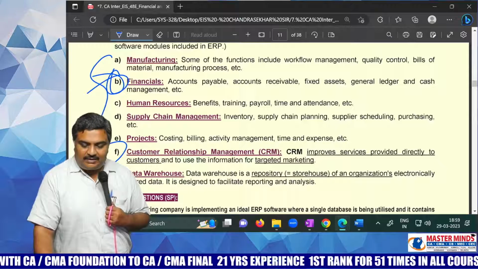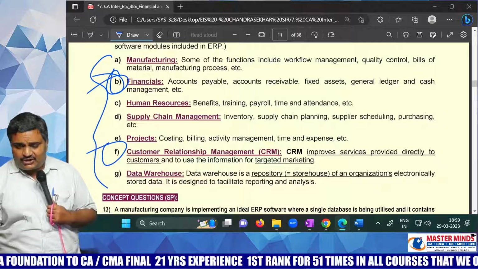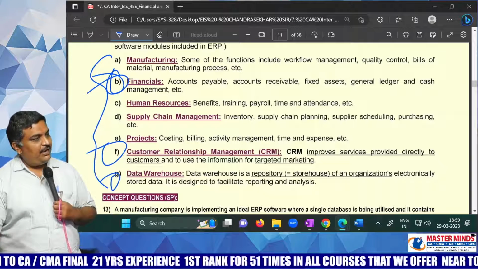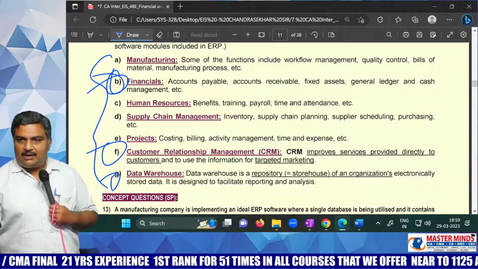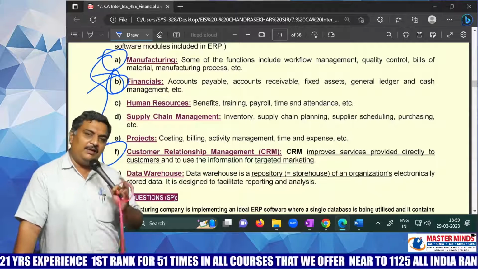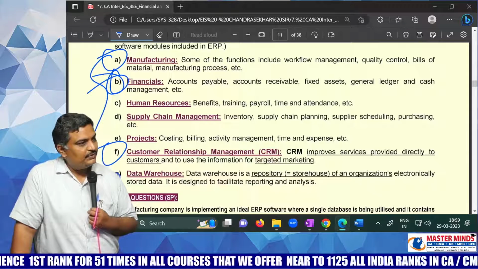And your brother is a data scientist, a statistics professional. Then he will learn data warehouse. And your another brother is a BTech mechanical engineer. He will study manufacturing. The family learnt SAP, but not the same module, different modules.